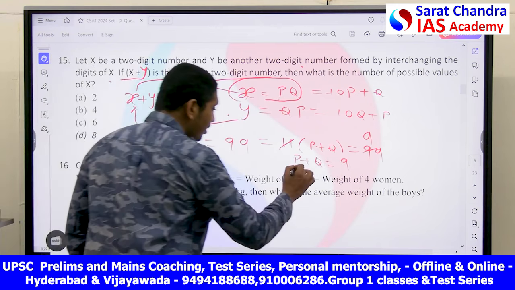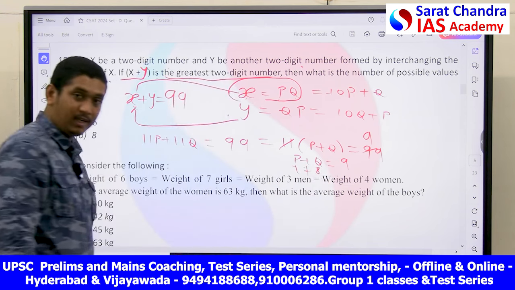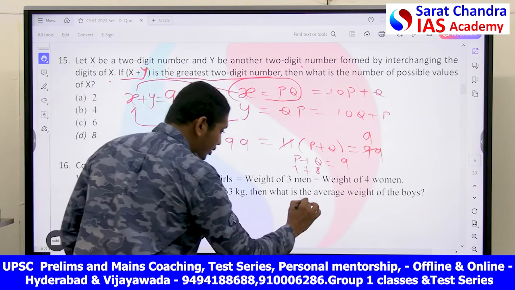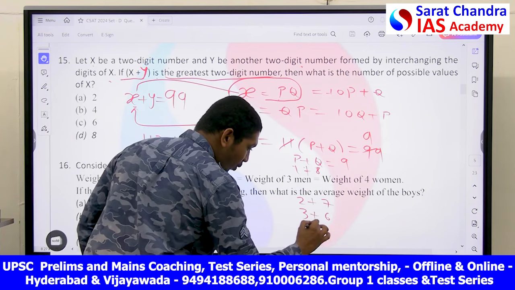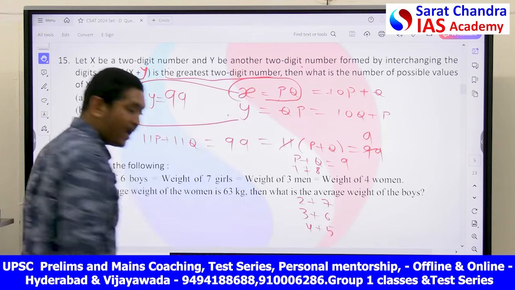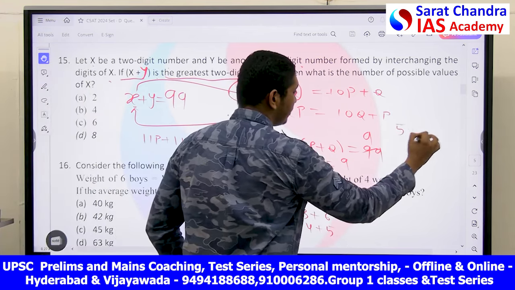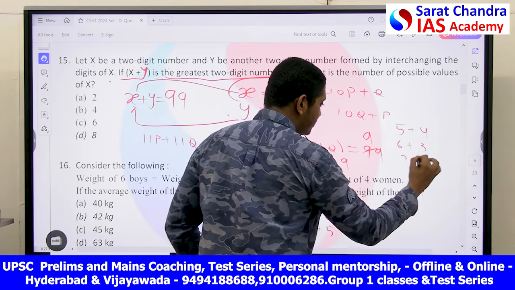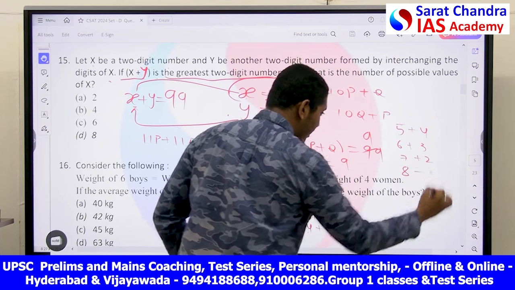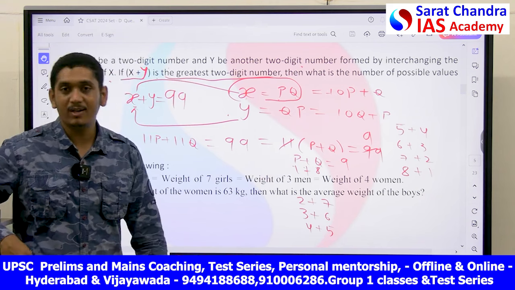The p could be 1 and q could be 8. 1 plus 8 is one possibility. And p could be 2 plus 7, 3 plus 6, 4 plus 5, and the reverse of these, that is 5 plus 4, 6 plus 3, 7 plus 2 and 8 plus 1. These are all the possibilities in this p plus q is equal to 9.